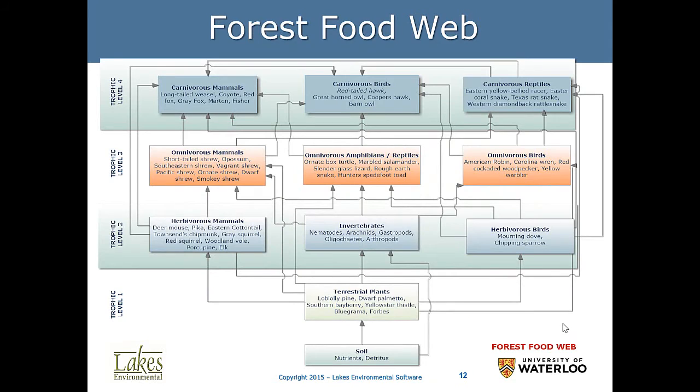This is the first food web that I talked about, the forest. You can see soil, terrestrial plants, and then it will feed herbivore mammals. We saw this, invertebrates, herbivore birds. Now this goes up in the food web and it gets more complex. Amphibians can eat invertebrates, and birds, carnivore reptiles. Carnivore birds can also eat carnivore reptiles. You can see here the connection that goes from here to here. Then we have carnivore mammals. In this food web, we even list which animals could be the representative of the guild: coyote, red fox, gray fox, etc.